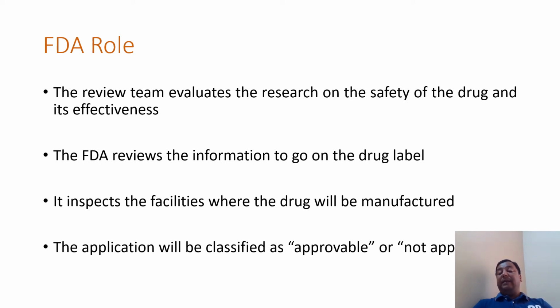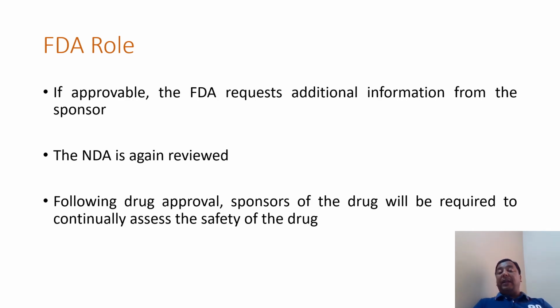It even inspects the facilities where the drug will be manufactured. And this application will be classified in two categories, either approved or not approved.